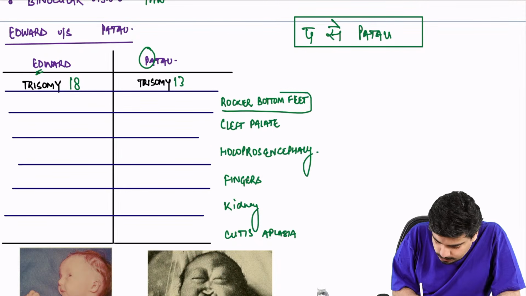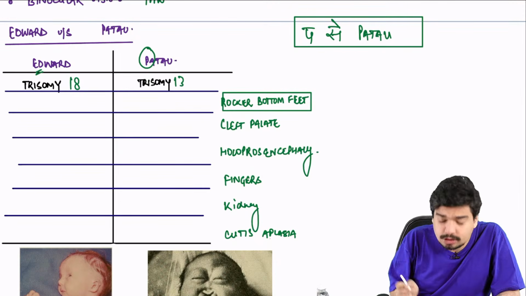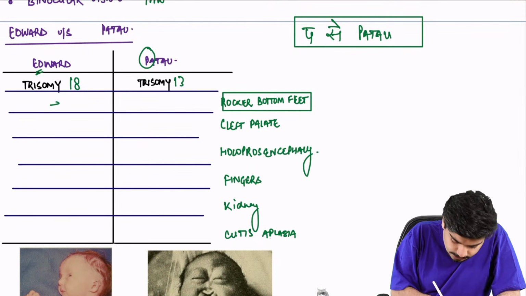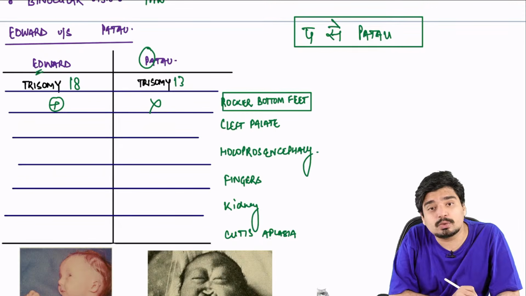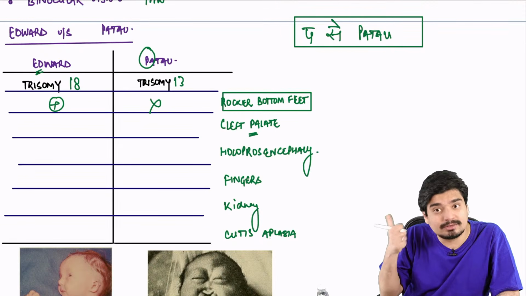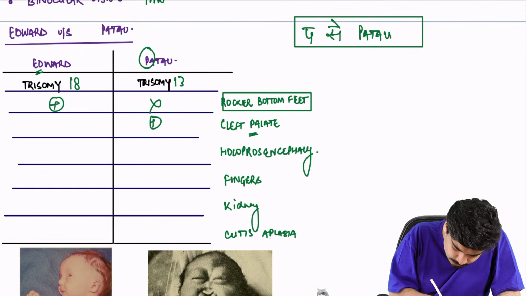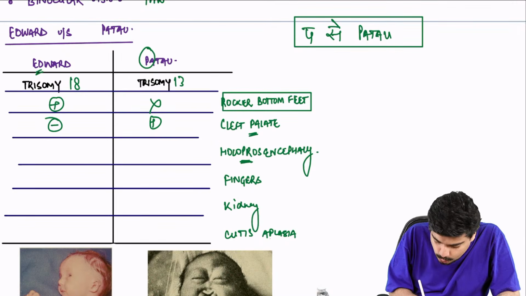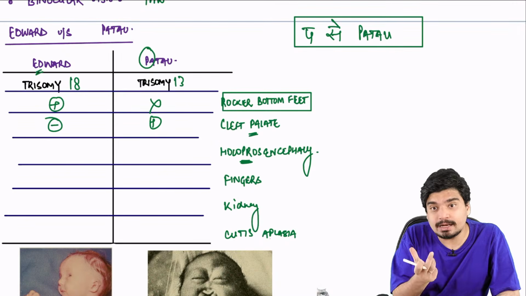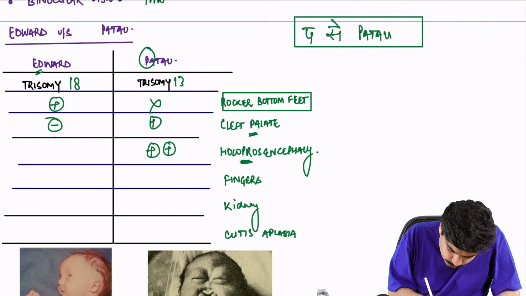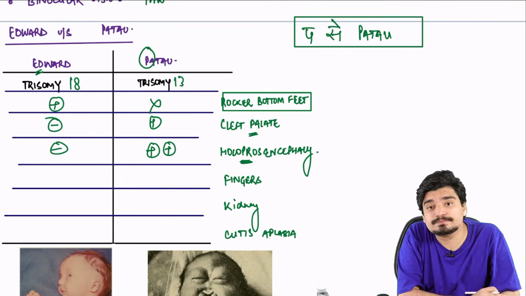Next, rocker bottom feet. There is no "per" sound, so it will be there in Edward. It will not be there in Patau. Cleft palate. There is a "per" sound, so it will be there in Patau. It will not be there in Edward. Holoprosencephaly. Again a "per" sound. If there is a "per" sound, it's going to be there in Patau. It's not going to be there in Edward.